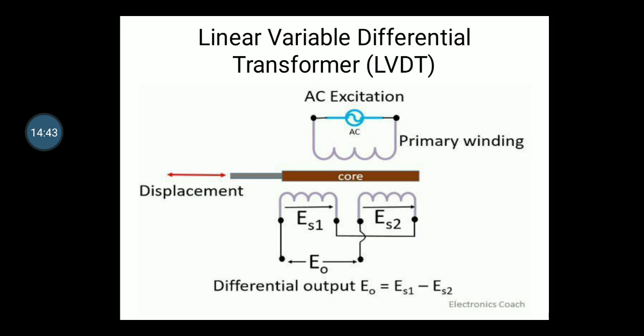Similarly, when it is moving towards the ES1 side, the output voltage of ES1 will increase and ES2 will decrease. Like, suppose initially it is 5, then it will increase to 6, 7, 8, and at the same time the output voltage of ES2 will decrease. Thus we can detect the displacement of the core. So that is the simple function of the LVDT, the linear variable differential transformer. Okay guys, so let's stop here.